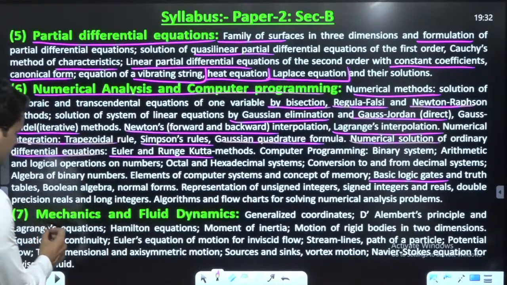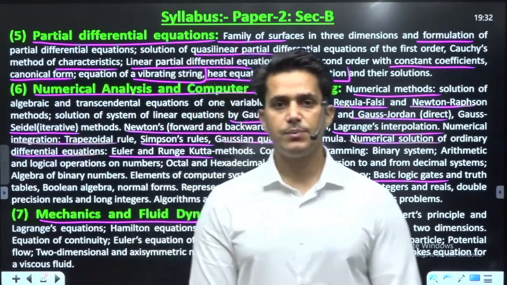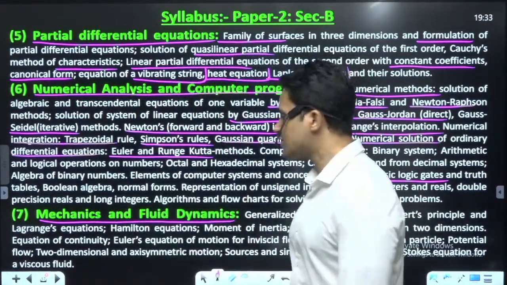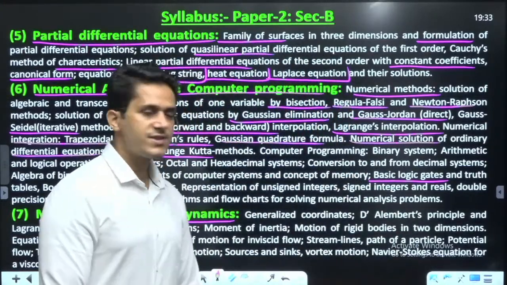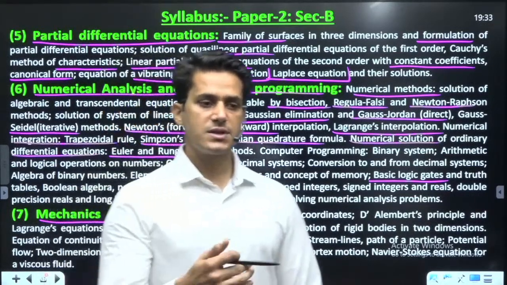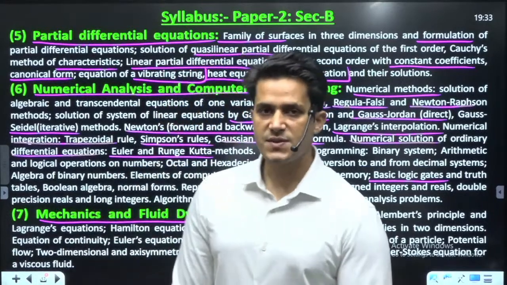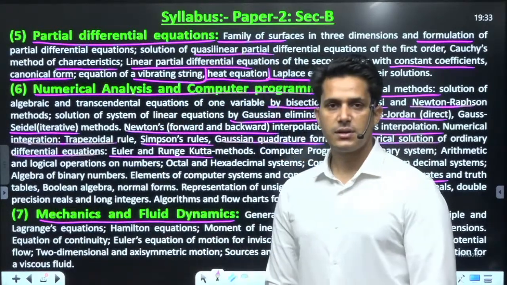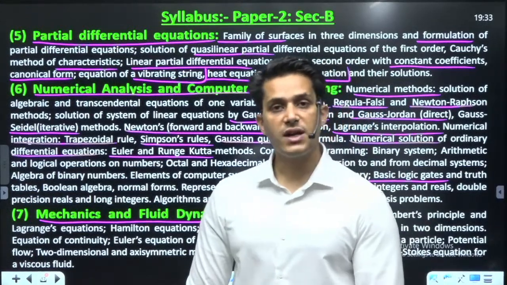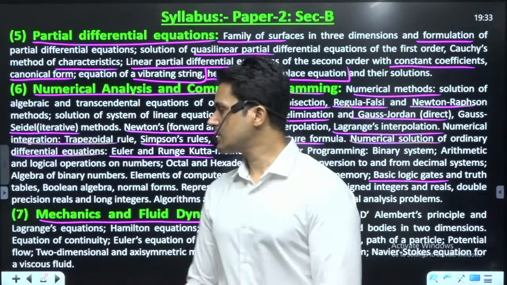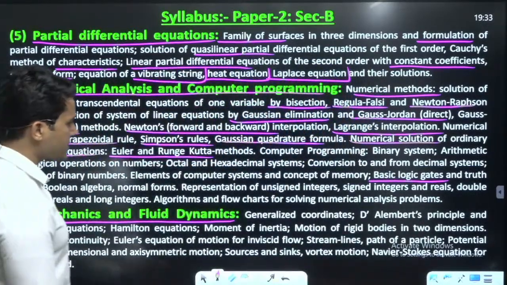Mechanics and fluid dynamics, this is the topic which makes the second paper somewhat tougher than paper 1, due to which the students feel paper 2 is very hard, but it is not so. It is a topic of some master level, but if you think that this paper is very tough, then it is the only topic which makes you 375 marks. Direct questions have been asked from these topics. Let me show you some topics.